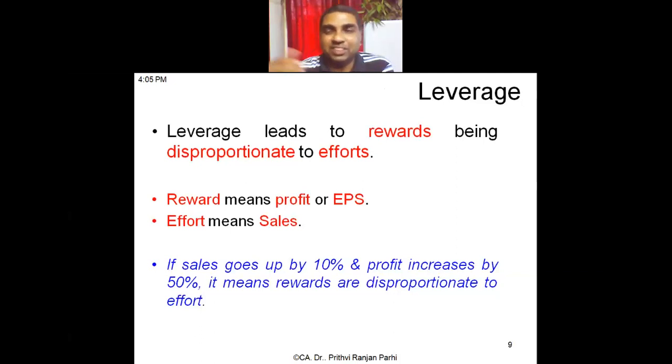If this is what happens, sales is going up by 10%, profit is increased by 50%, or sales is going up by 10% but profit is increased by 20%, so rewards and efforts are proportionate or disproportionate? Disproportionate, right? If they are disproportionate, we'll say there is a leverage.